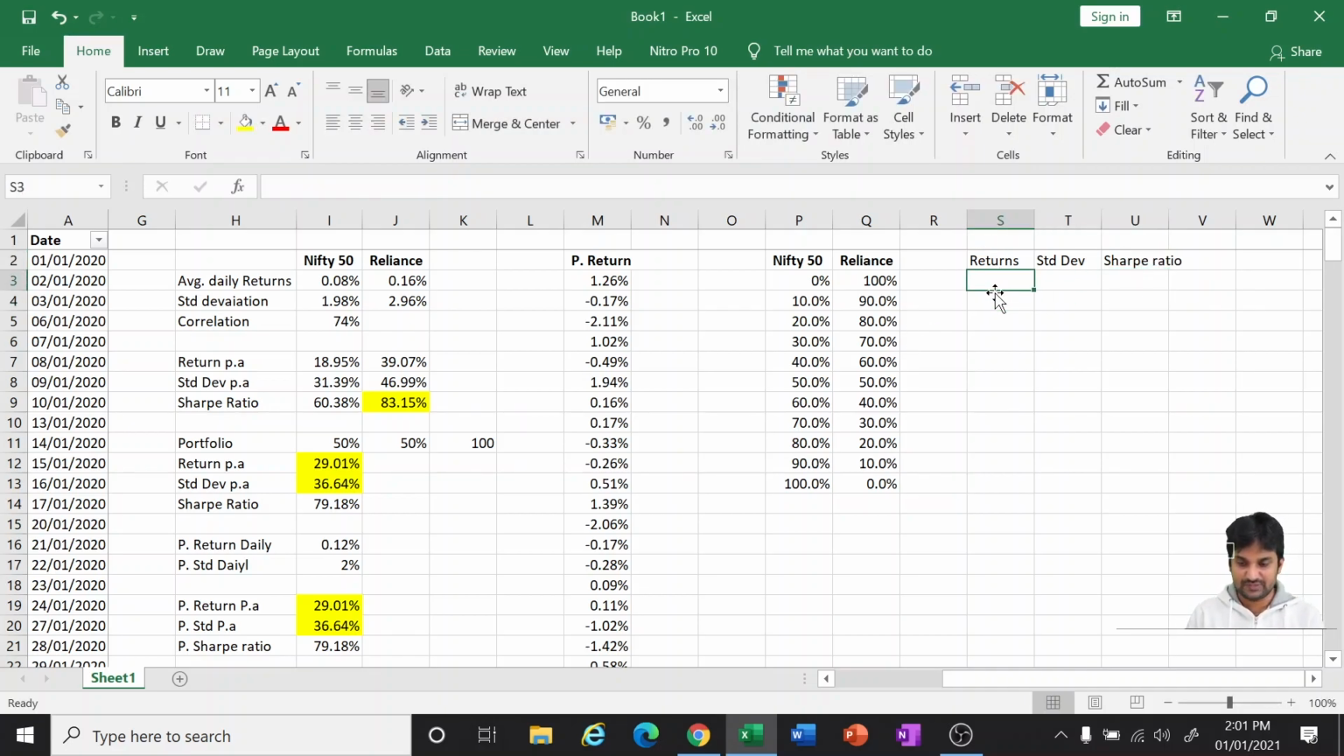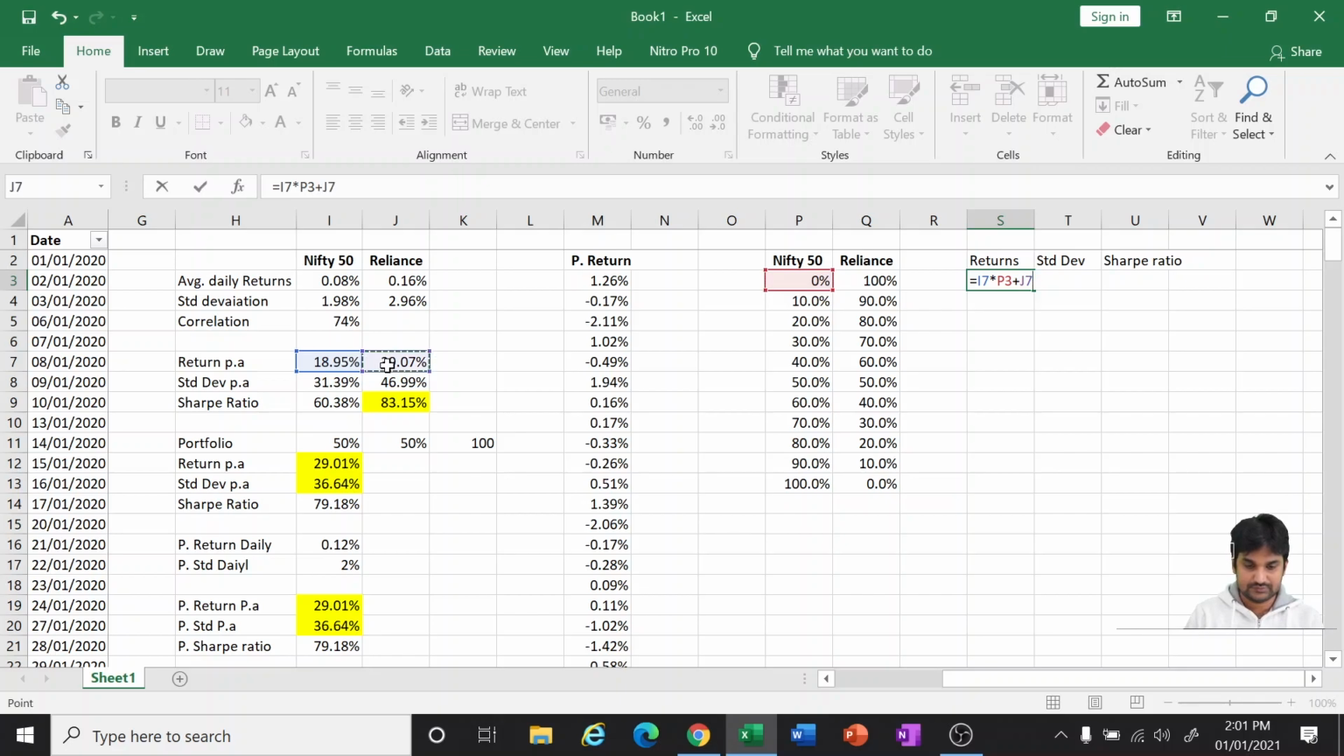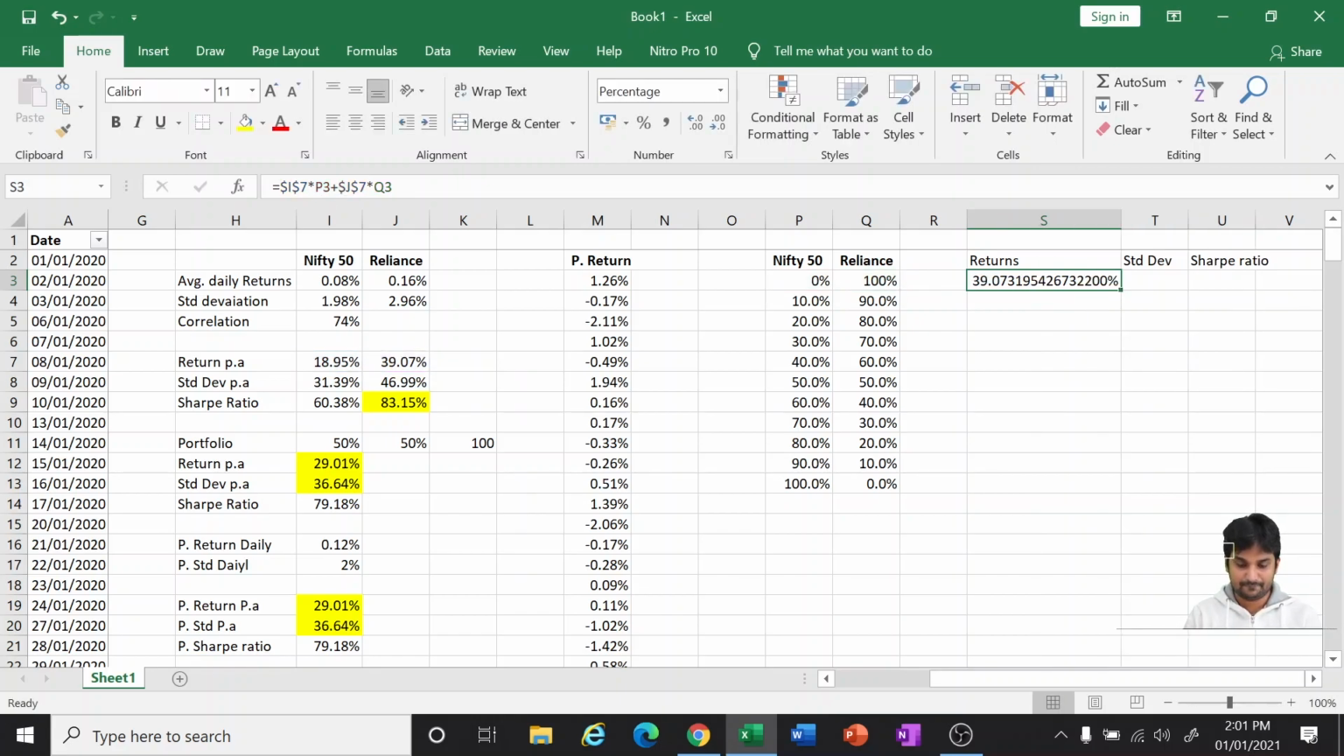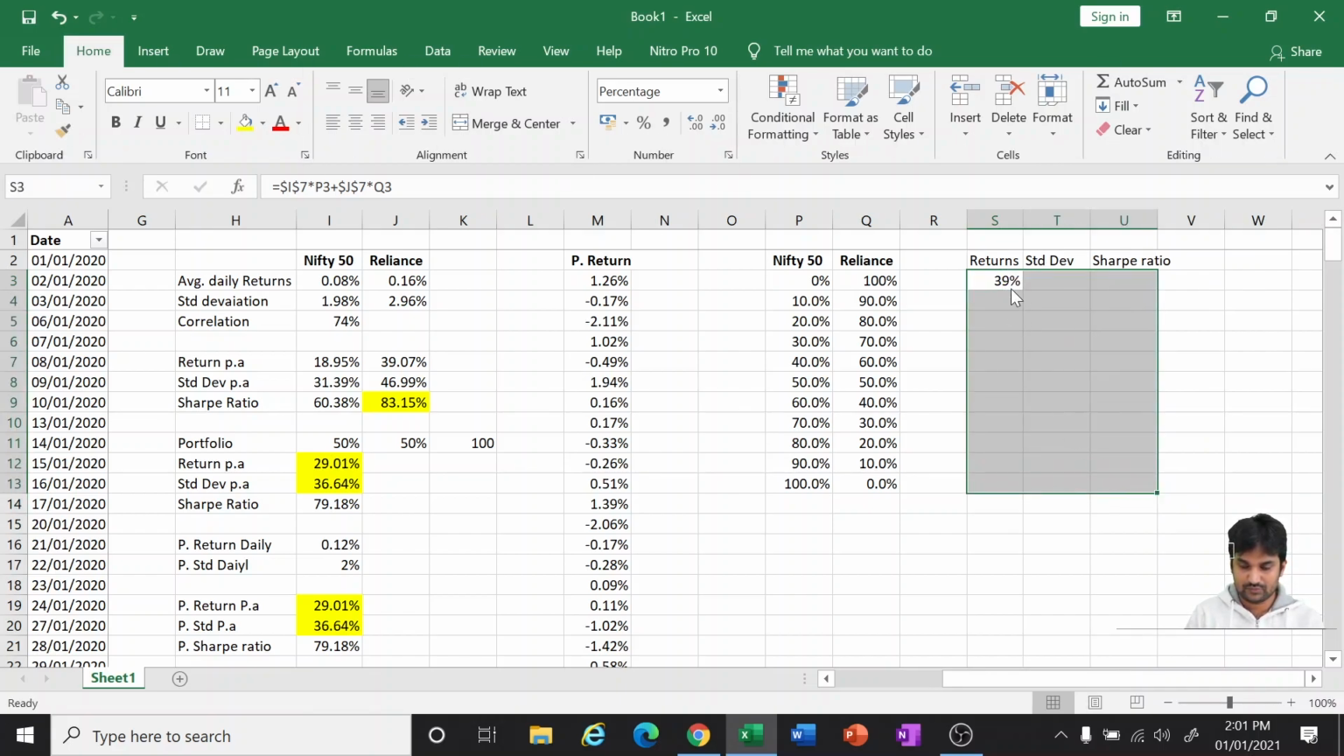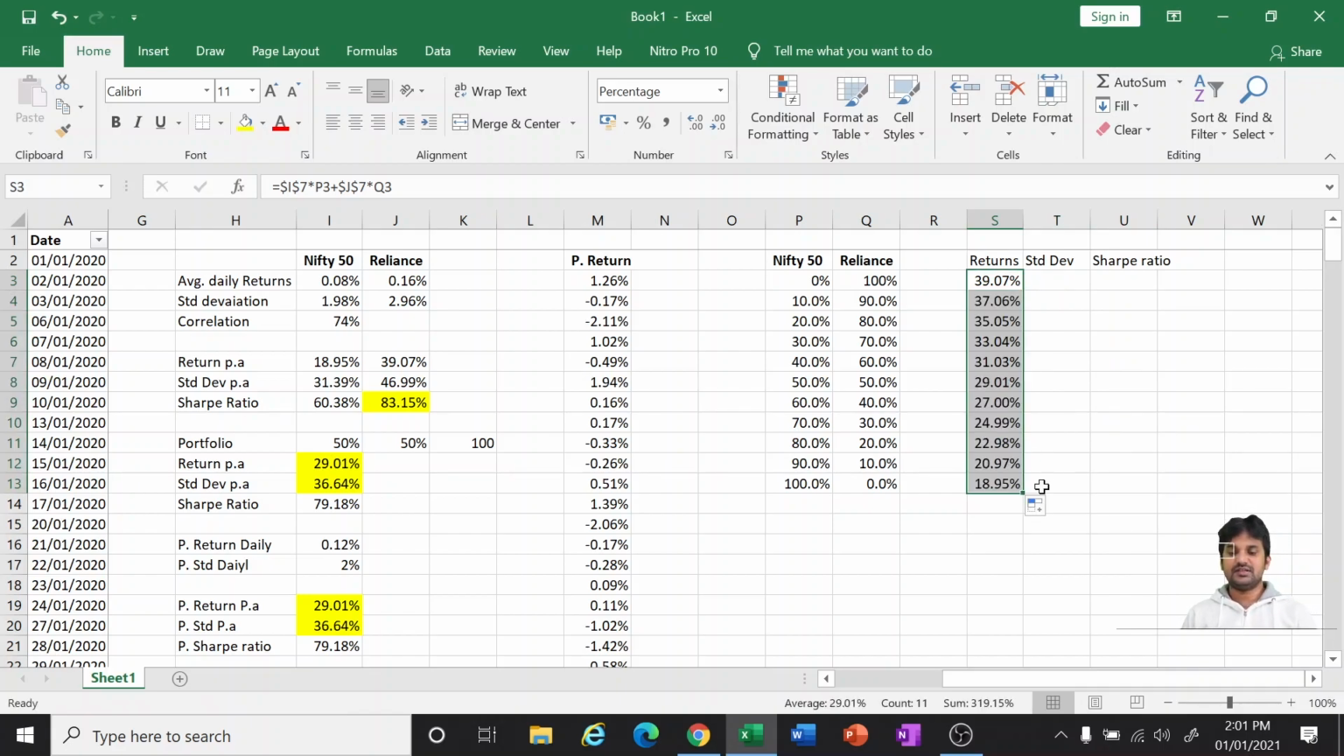Okay. What is my return? It is equal to, as we have seen earlier, your return per annum into this plus. So we will be locking I7 and J7. So these are the returns.